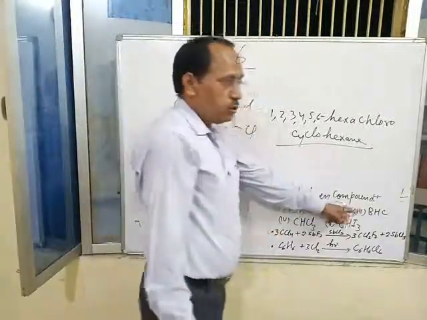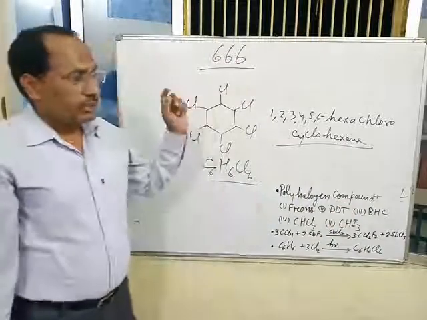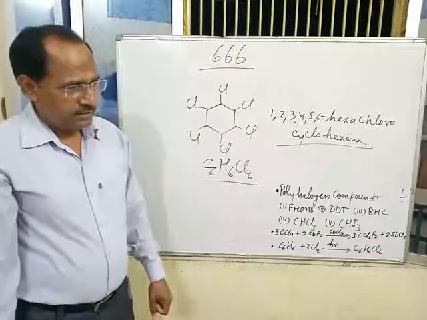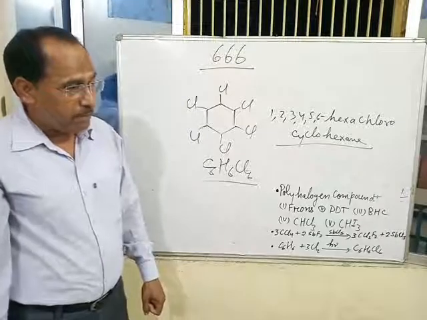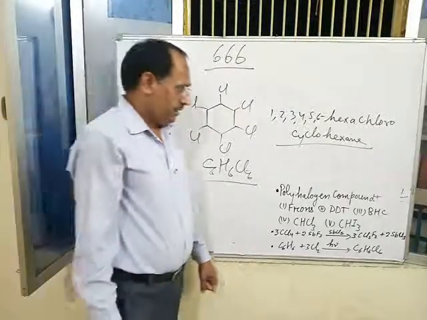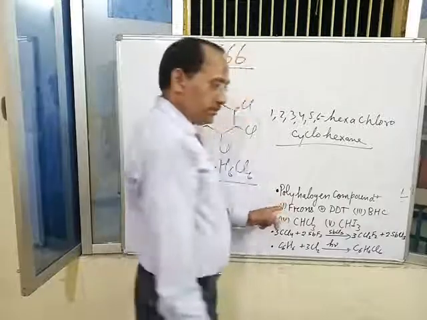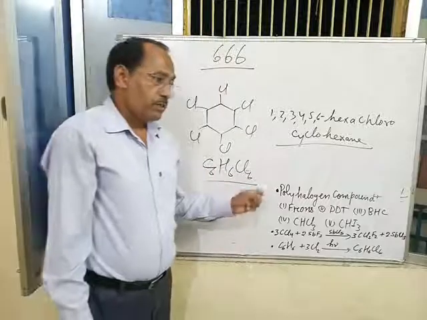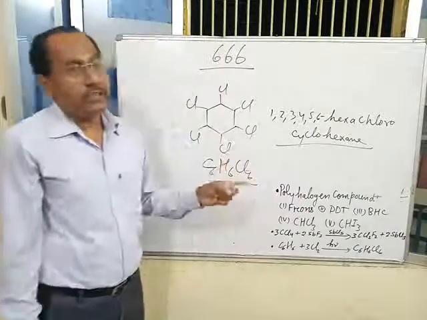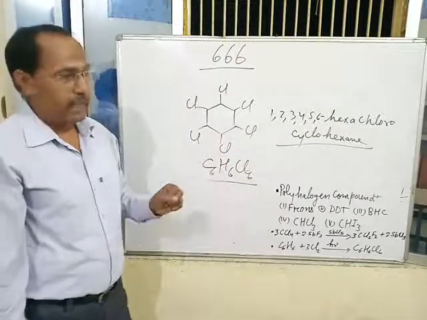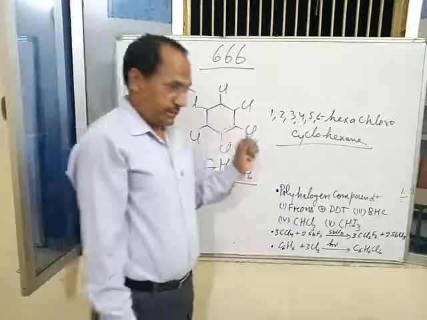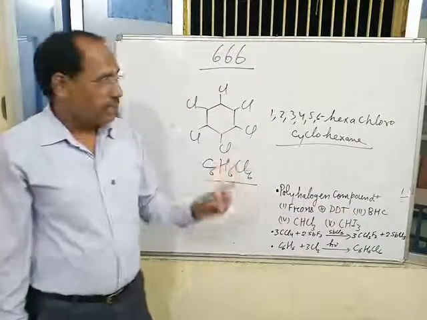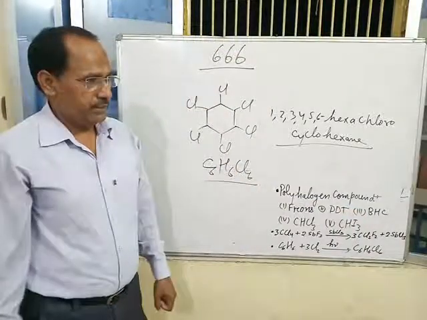BHC is used as insecticide as well as pesticide. And DDT is used only as insecticide. DDT is the first chlorinated insecticide in organic chemistry or in agriculture.